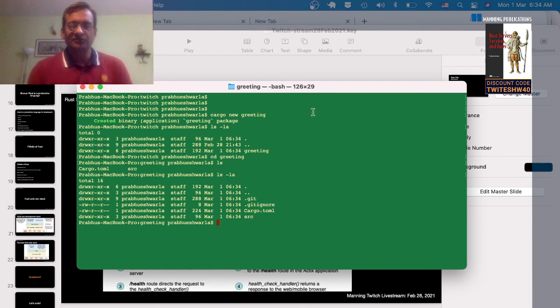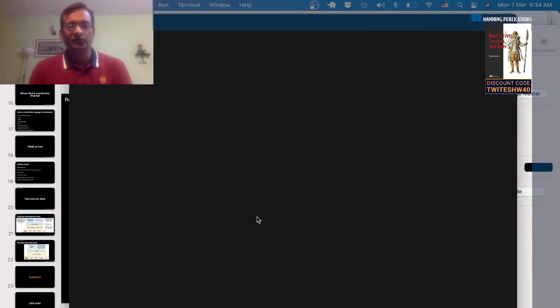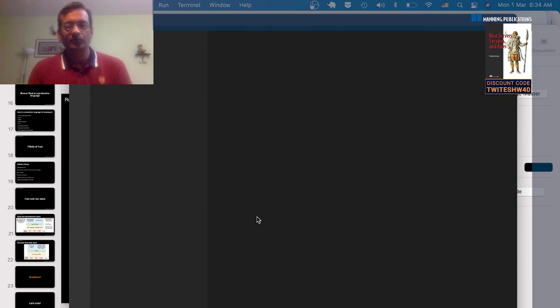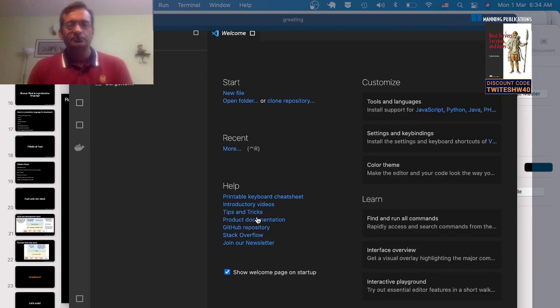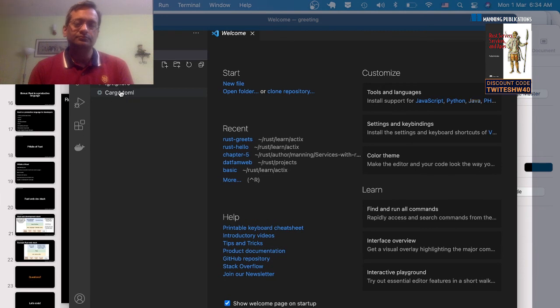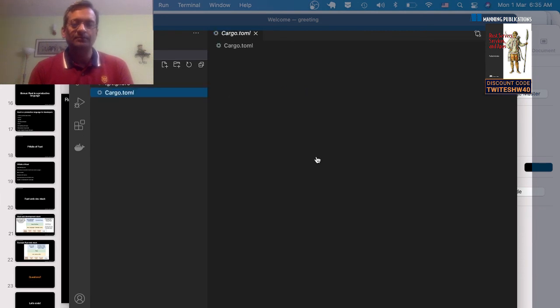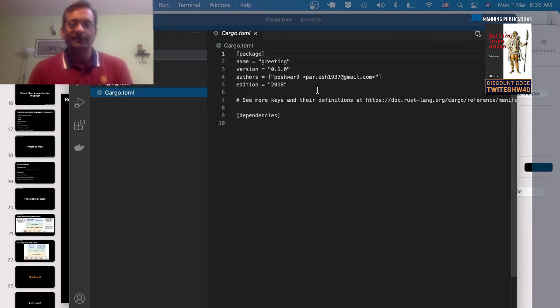So it creates, of course, some built-in Git stuff, but it creates a TOML file, which is a configuration file where you can specify your dependencies and build options and all that, compiler options, and then there is a source directory. Okay, so let's look at what this is. So this is the Cargo TOML file.